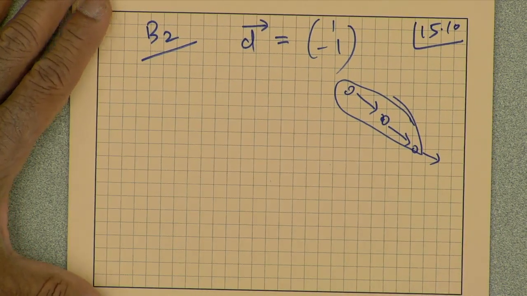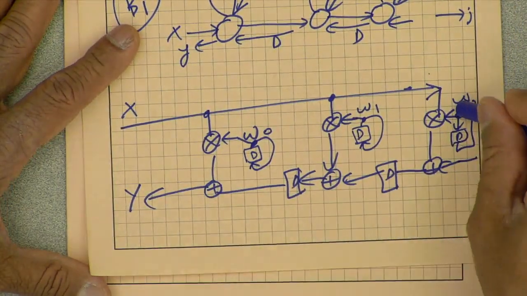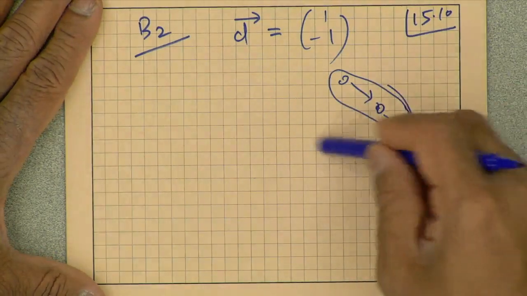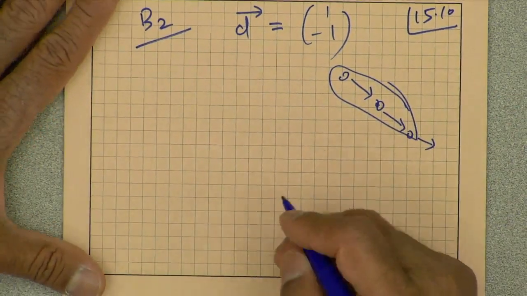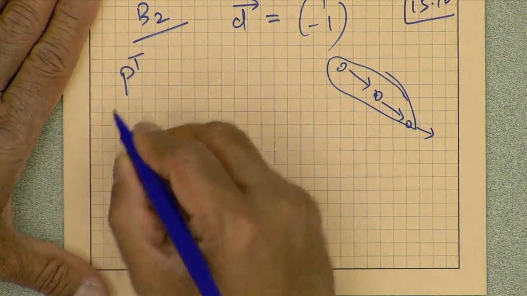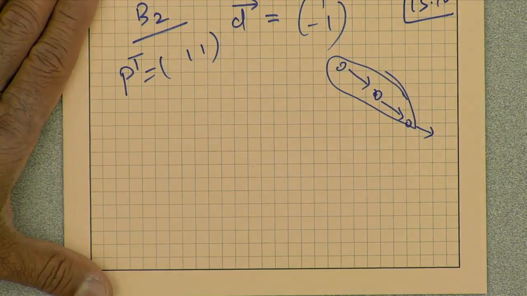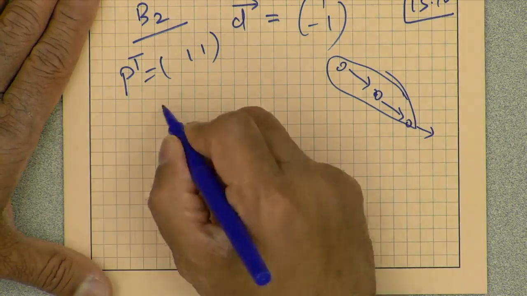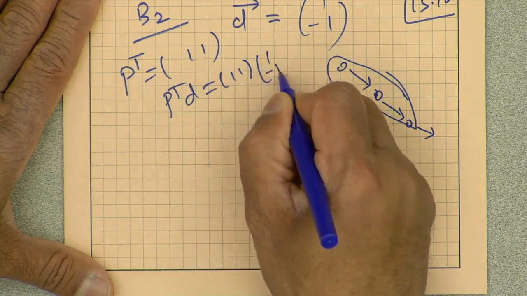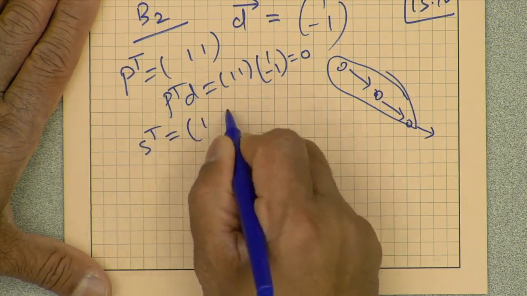So, instead of the inputs moving that way and output going this way, let us just complete this. P transpose is orthogonal to D. So if I choose P transpose as 1 1, I know P transpose D will be 1 1 times 1 minus 1, which will be 0, and I can choose S transpose to be 1 0.